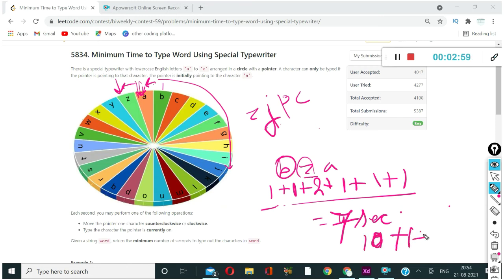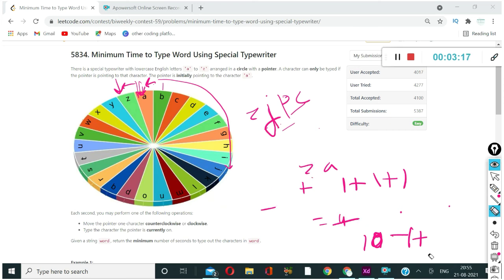Then you will type Z, it will take 1 second. Then going from J to P, you can calculate it, and from P to C, and you can also add 4 to it because typing also needs some time. So you might have guessed the approach we are going to use.